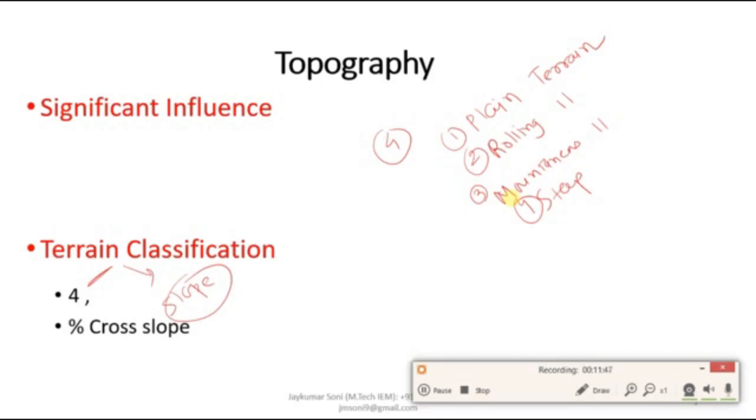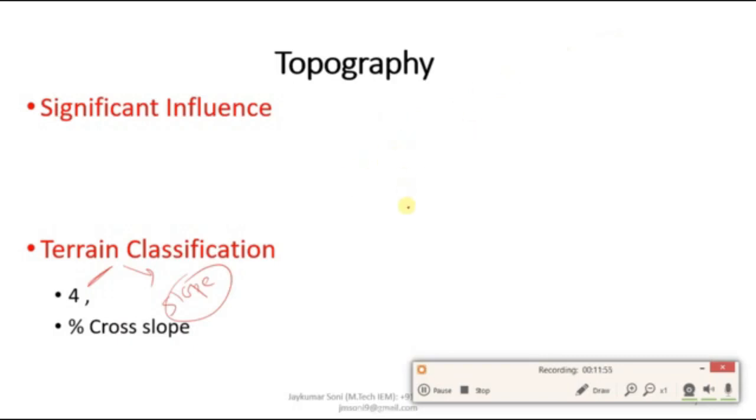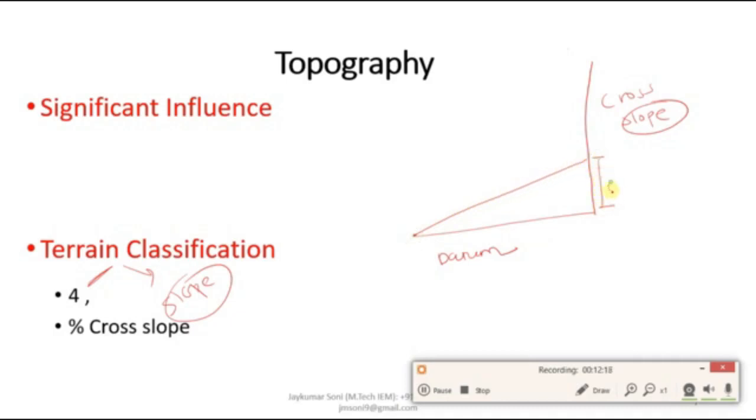Now, how can you understand this concept with a figure? Let me tell you briefly with the figure how these terrain conditions can be understood. Let us take this as the datum line. And let us take this line as the cross slope, or you can say this is the slope. If the slope is in the range of 0 to 10 percent, then it can be termed as the plain terrain condition.